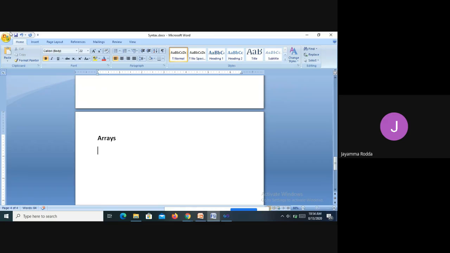Or an array is a set of values that are logically related to each other.